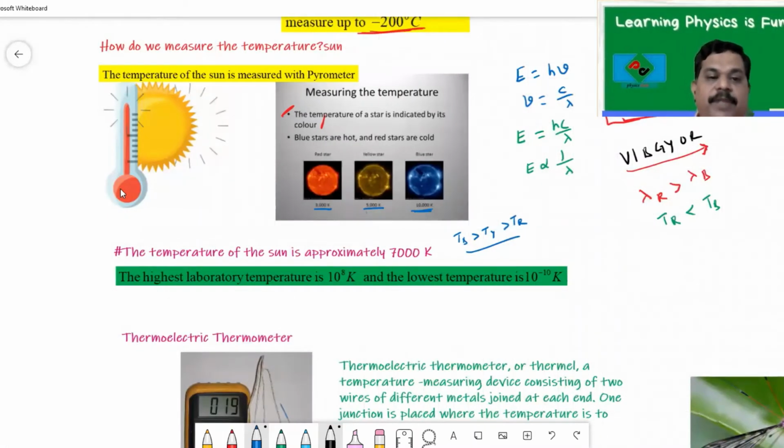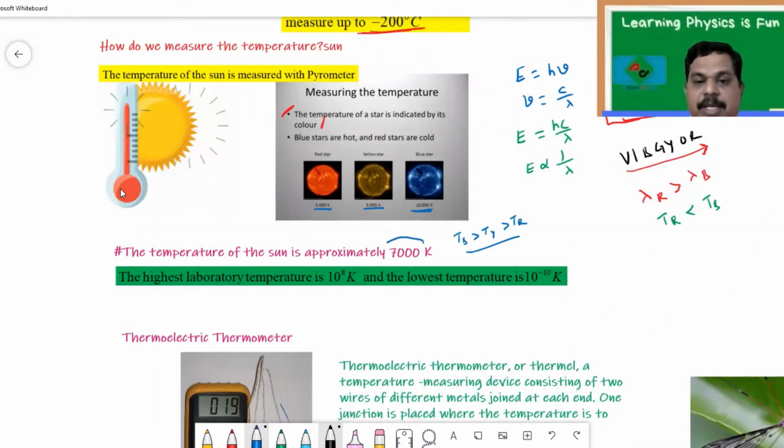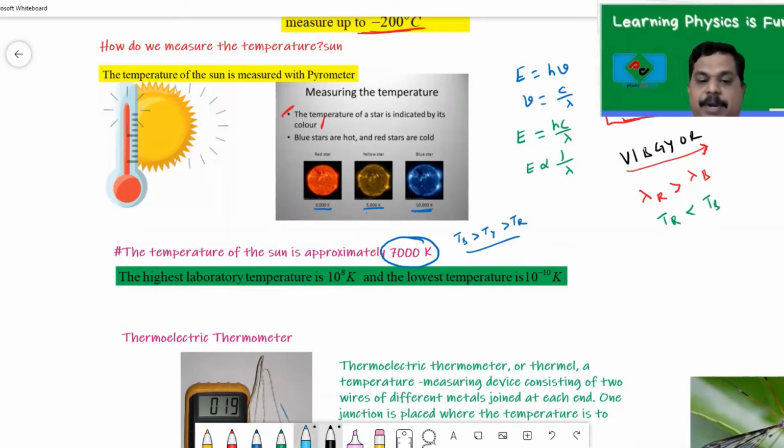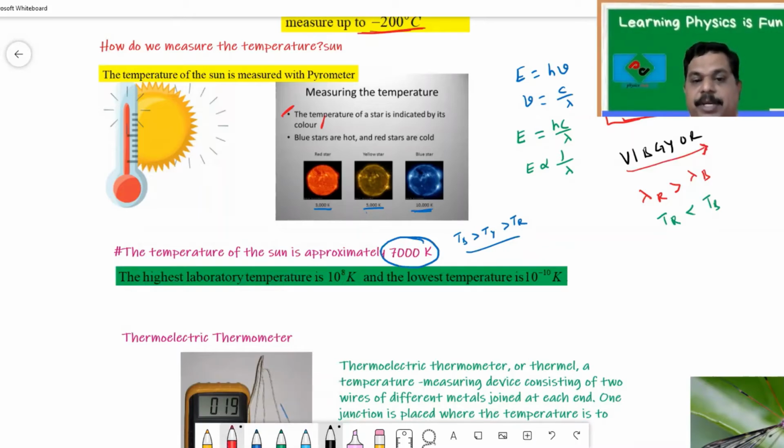Remember, the core of the sun temperature is around 7,000 Kelvin. In the laboratory, the highest temperature ever recorded was 10^8 Kelvin. The lowest temperature recorded was 10^-10 Kelvin.